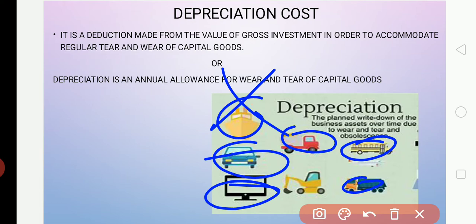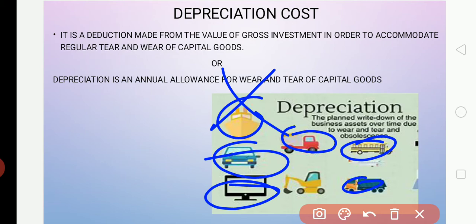No. When a car has an accident, if it is fully damaged, we cannot do anything. When a computer has a virus attack or some damage, we will repair it. I'll tell you one simple example: we wear clothes.